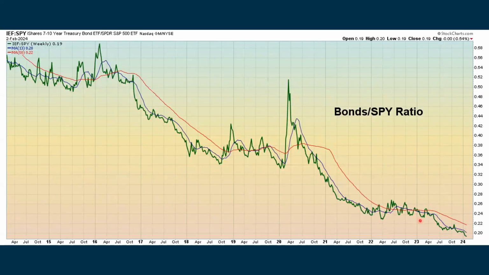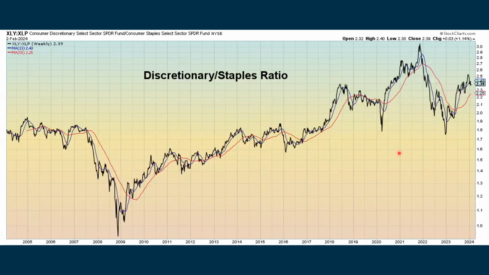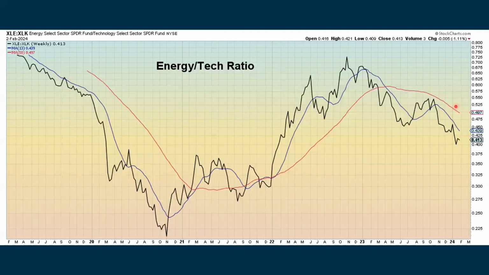And then we see here in a shorter term chart where bonds continue to underperform stocks. The low volatility to S&P 500 ratio continues to fall. And discretionary, it's not doing great, but it's still hanging in there with an uptrend when compared to staples and taking a ratio of that. Energy is really underperforming the tech sector.